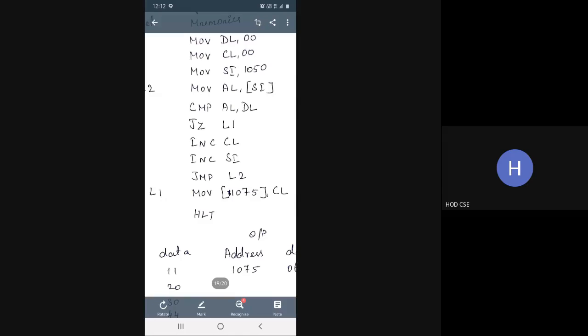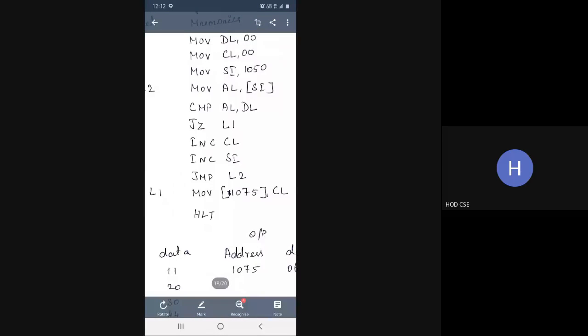Okay. So here in the output tabular column, you will see the input. So the count register calculation, the increment in the count register will be updated in the count register, and whatever data is present in the count register will be stored in memory location 1075 and you will receive it as an output.